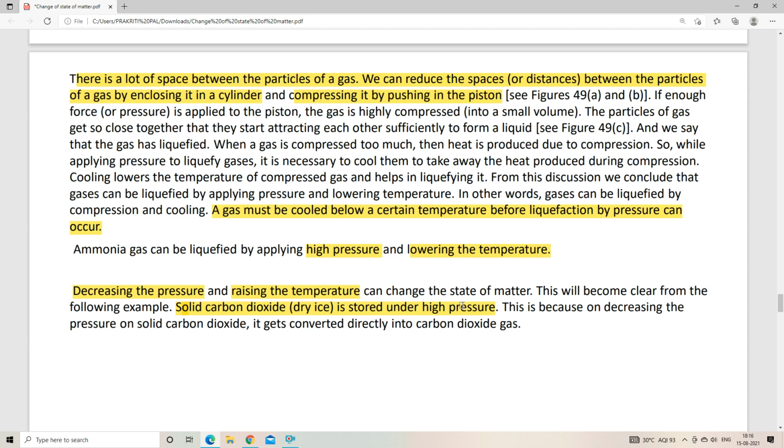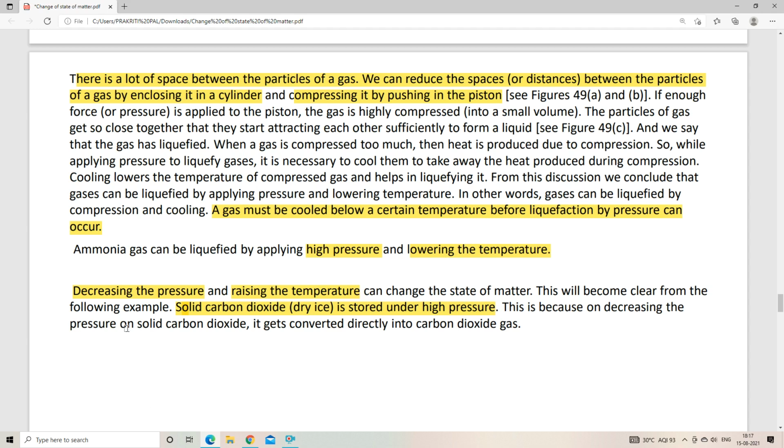Whenever we are making liquid from gas, we need very high pressure, and we know the intermolecular force of attraction in solid is even higher as compared to the liquid. So we need much more pressure, right? So that is why solid carbon dioxide, which is also known as dry ice, is stored under high pressure.